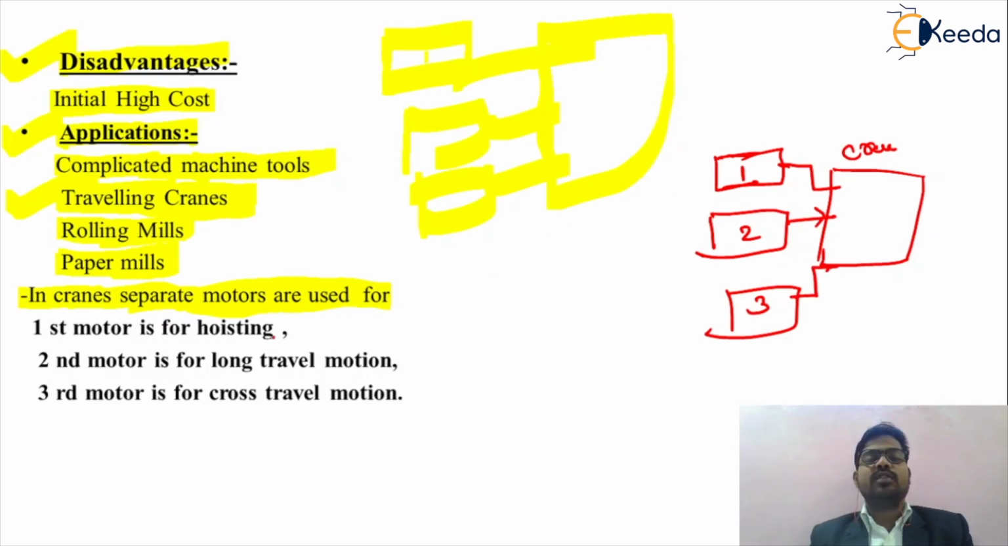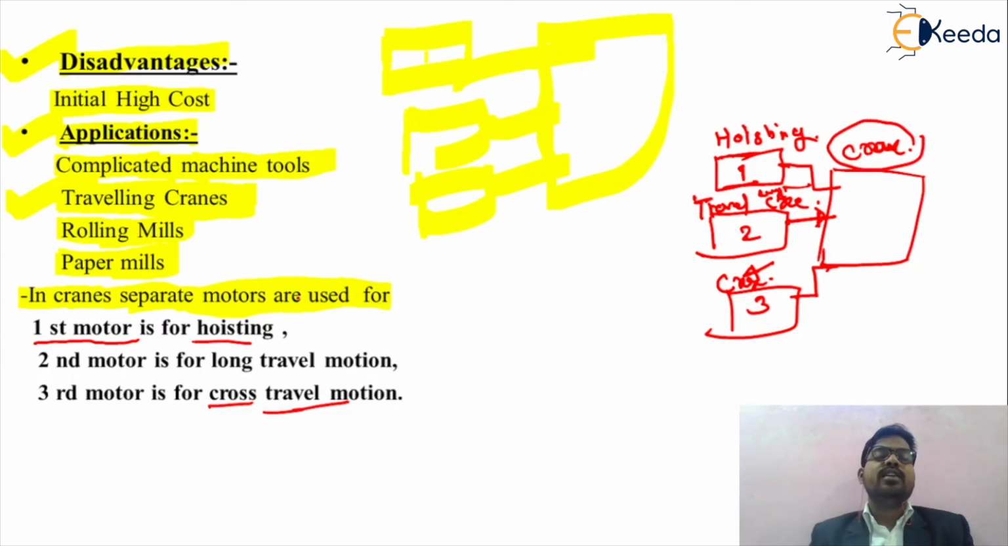The first motor is used for the hoisting purpose, or the hoisting operation. The second motor is used for the long travel motion, because we want to move that crane from one place to another place. The third is the cross travel motion, if you want to move the crane in a cross motion. So basically we are using three motors, motor number 1, motor number 2 and motor number 3, for a particular application of the crane. This is the example of a multi-motor drive.